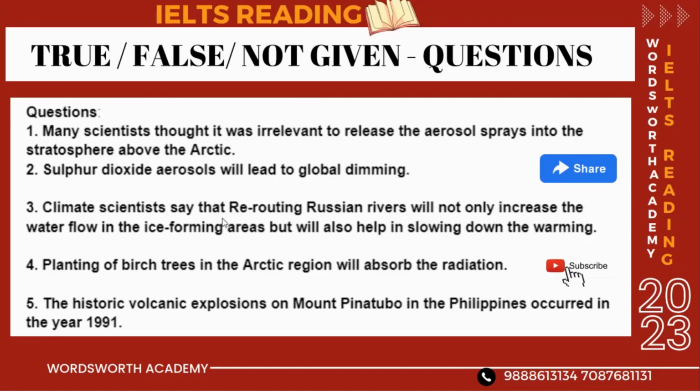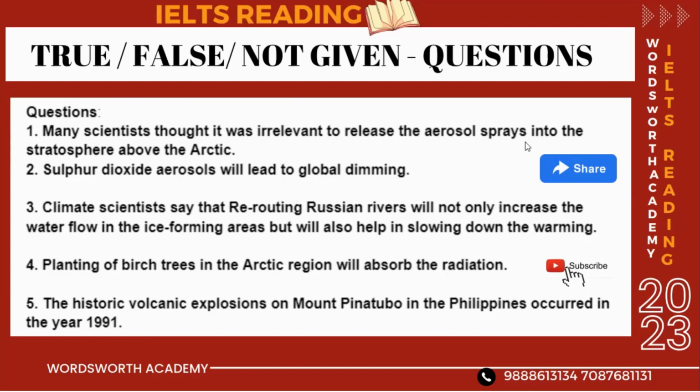Climate scientists say that rerouting Russia's rivers will not only increase the water flow in the ice forming area, but will also help in slowing down the warming. Planting of birch trees in the Arctic region will absorb the radiation. The historic volcanic explosions on Mount Pinatubo in Philippines occurred in the year 1991.